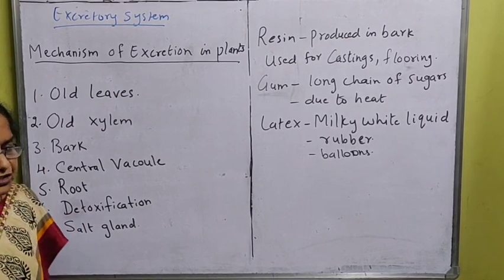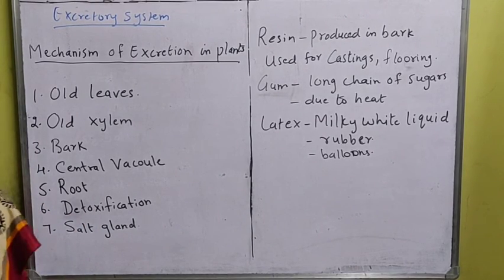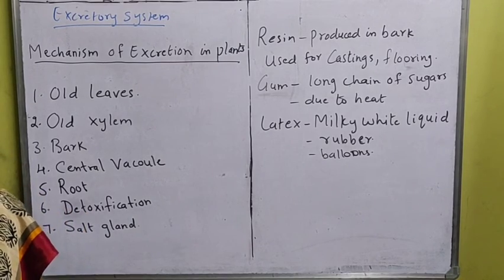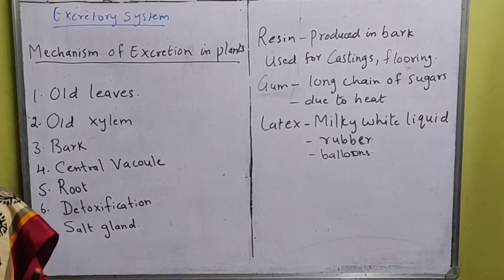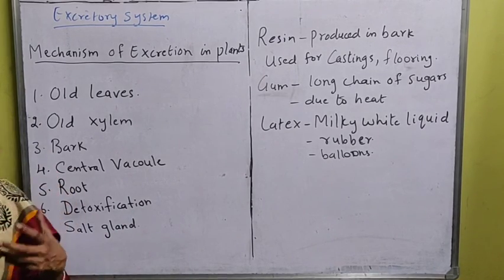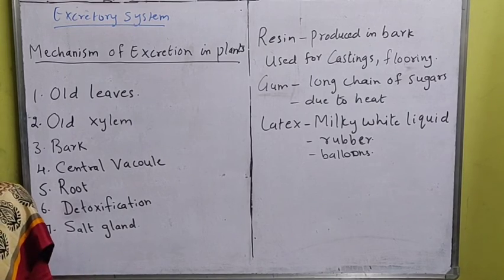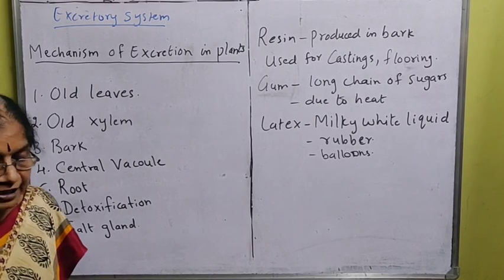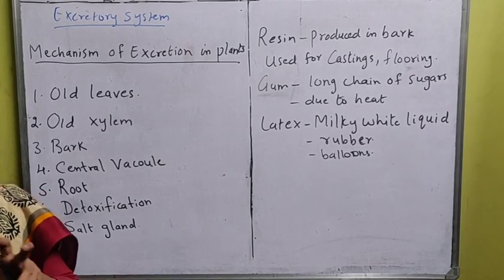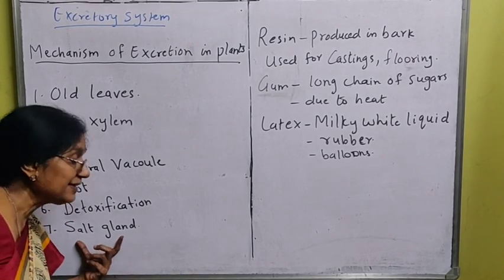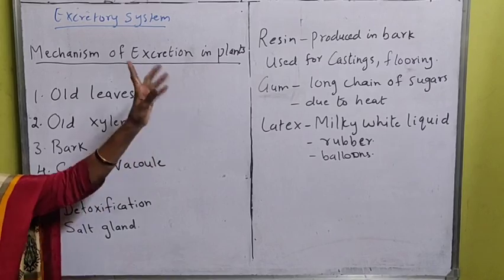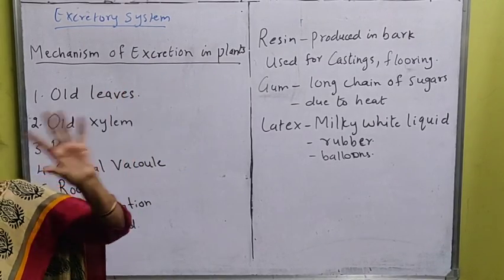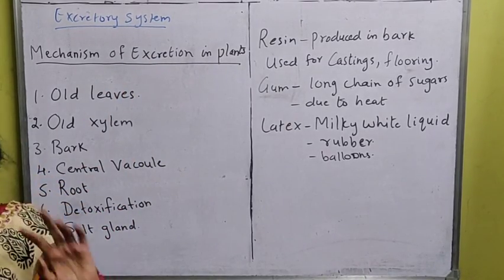Then detoxification. The collection of calcium starts taking place in the plants, which is a toxic substance. So this calcium will be converted into calcium carbonate. So detoxification occurs there. And the last, the salt gland. I told you some of the waste product will gather and form salt in the form of crystals inside the salt gland, and that salt is also thrown out. That is how the mechanism of excretion in plants takes place. Next time we will see excretion in human beings.